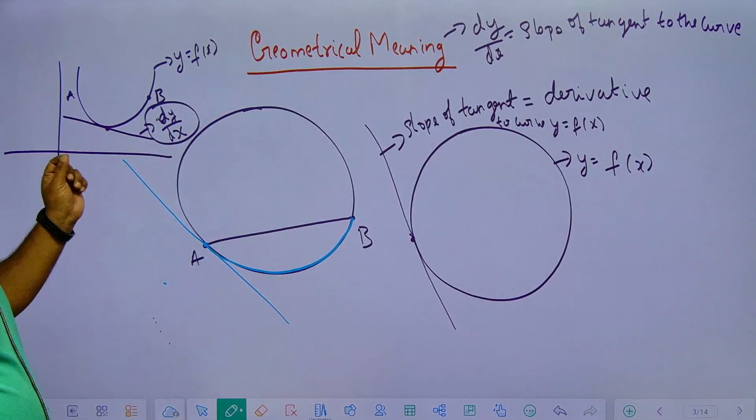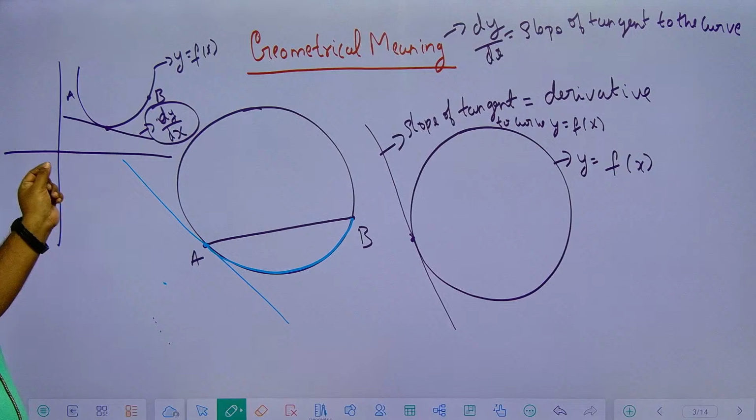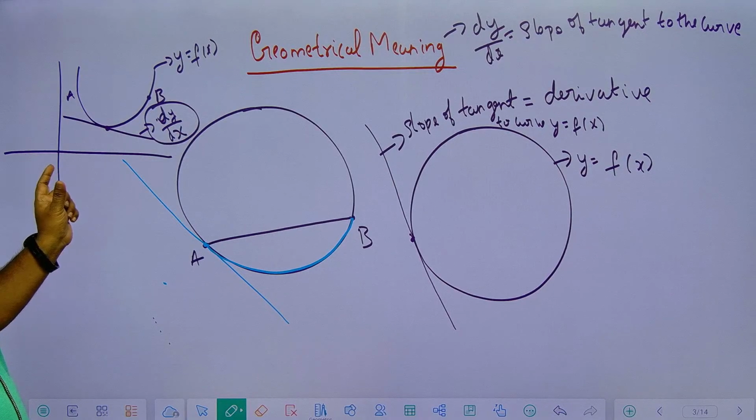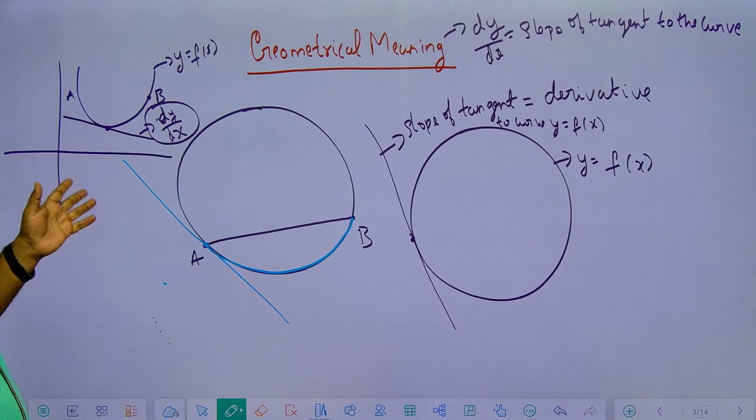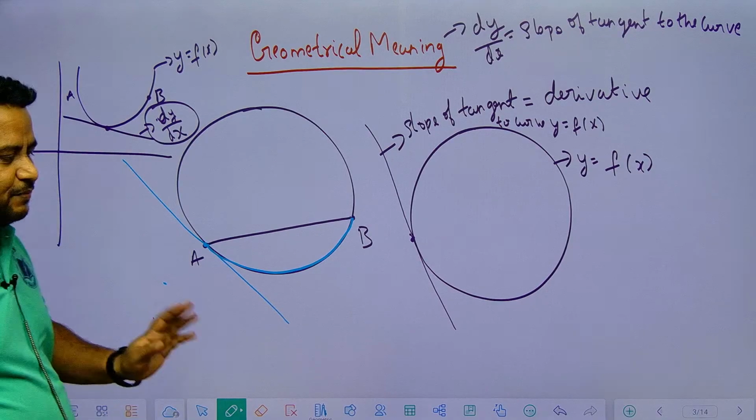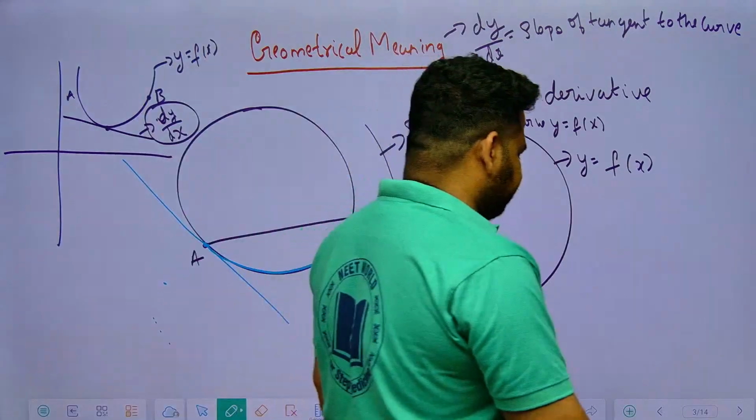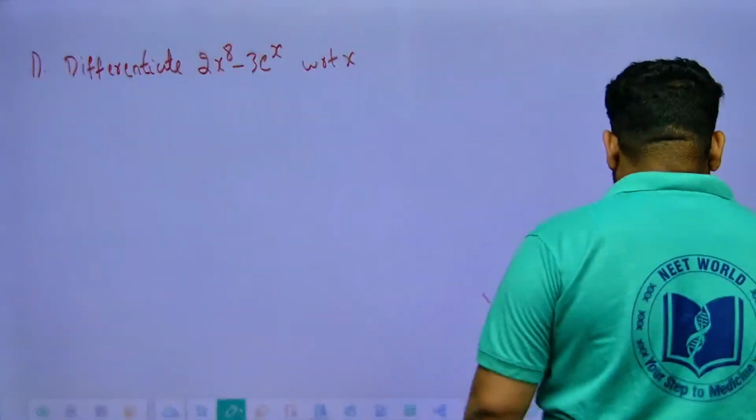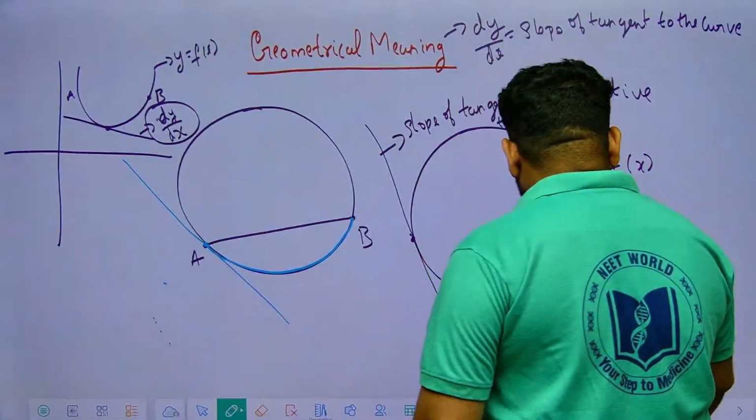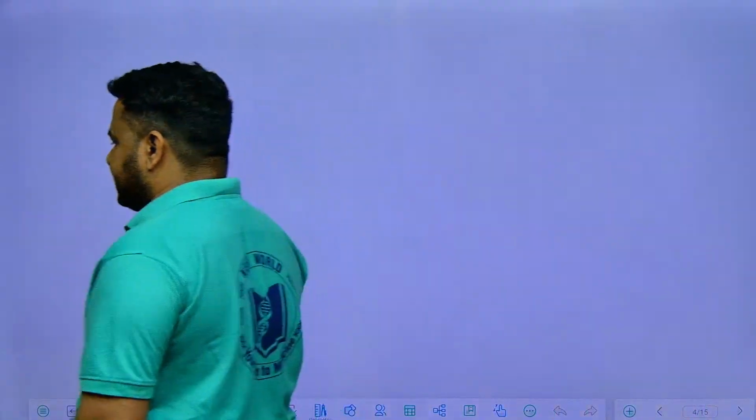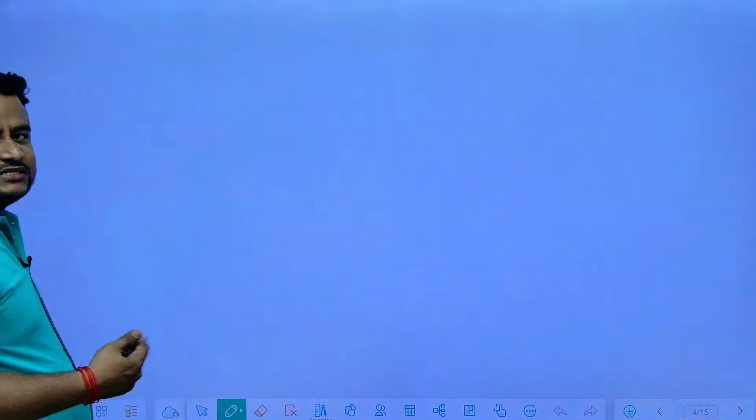This is nothing but slope of the tangent to the curve. It is not the tangent, it is the slope of the tangent to the curve that is representing dy by dx. This is the geometrical meaning, friends. Clear? Now, before we go to the examples, let us move to certain standard results and standard formulas.